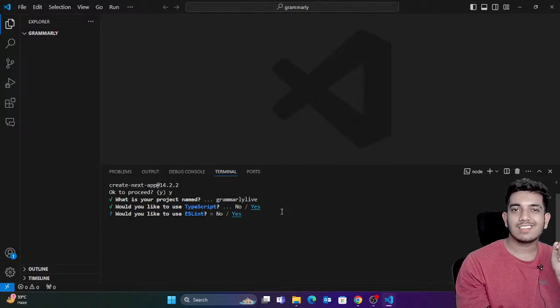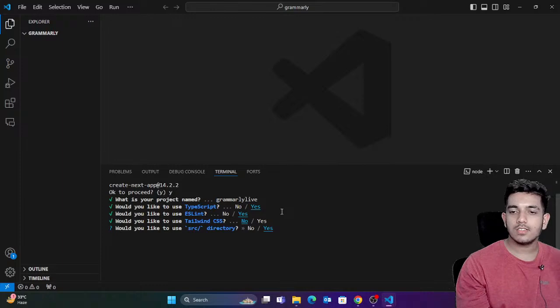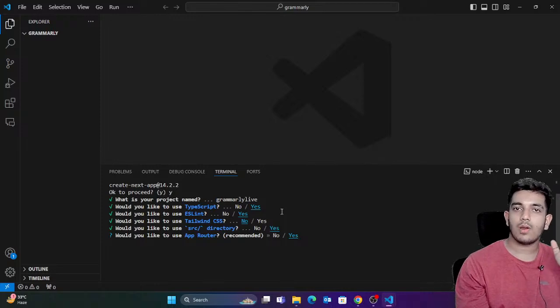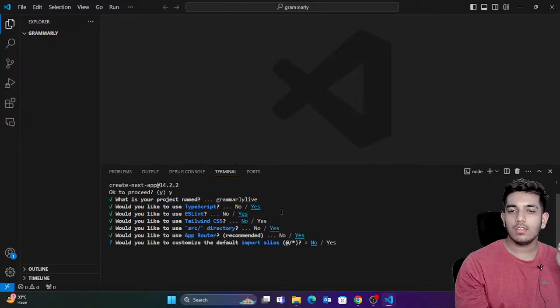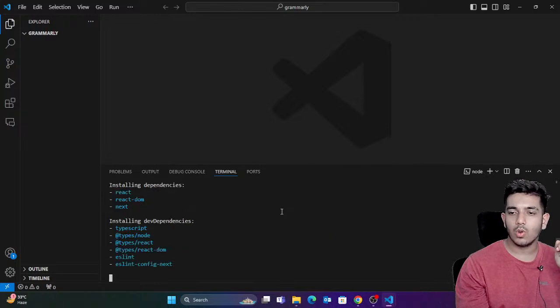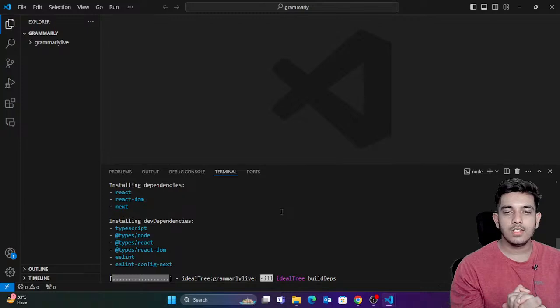Okay, and ESLint is used for error checking. If there is an error, ESLint would tell us. So simply mark it as yes. I don't want to use Tailwind CSS, so no. And I would like to have the src directory in Next.js. We have that. And then we're gonna use the app router in Next.js. We want that. Then would we like to customize the import alias? We're just gonna say no. So you can see that this would be done.